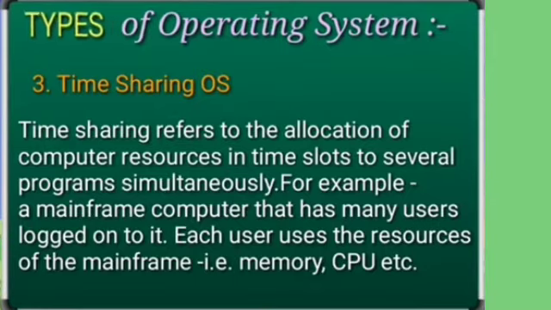Now the examples of time sharing operating system are BSD, Unix and Genie. There are many other examples given in your book, you can see. So these basically follow the time sharing technique for the execution of the different types of tasks given by the user at the same time.